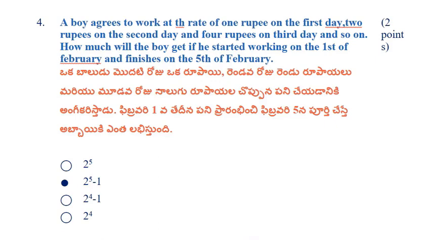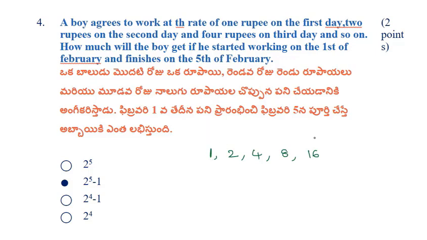Next problem. A boy agrees to work at the rate of 1 rupee on the first day, 2 rupees on the second day, 4 rupees on third day. So 1, 2, 4 and 8, 16 from February 1st to 5th.